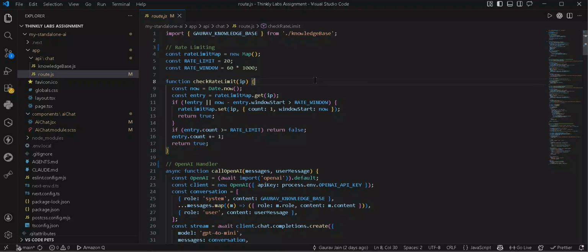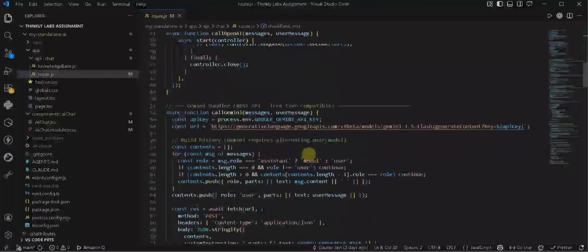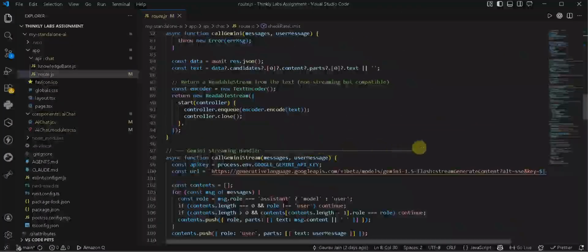I want to point out the Gemini streaming handler, starting from line 98. Basically, I'm manually parsing server-sent events, reading the raw stream, splitting by new lines, extracting data prefixes, parsing JSON chunks, and forwarding text to the client. This isn't a library doing it for me. I wrote the SSE parser myself because the Gemini REST API doesn't have a nice SDK for streaming in Next.js edge-compatible routes.